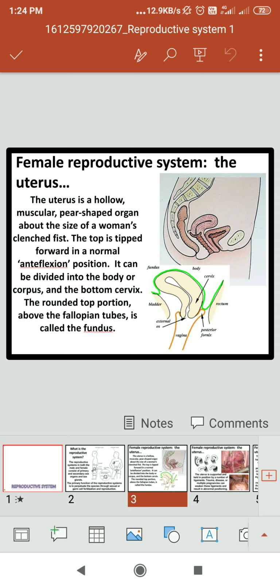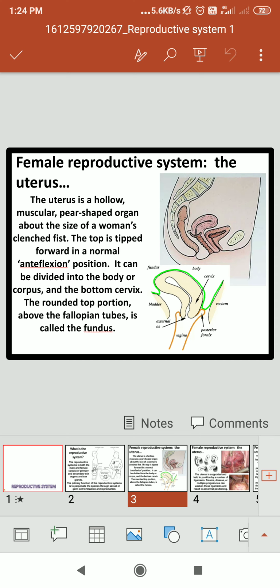The top is tipped forward in a normal anteflexion position. It can be divided into the body or corpus and the bottom, the cervix. The rounded top portion above the fallopian tubes is called the fundus.